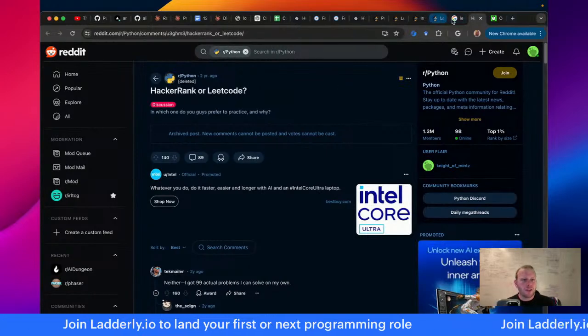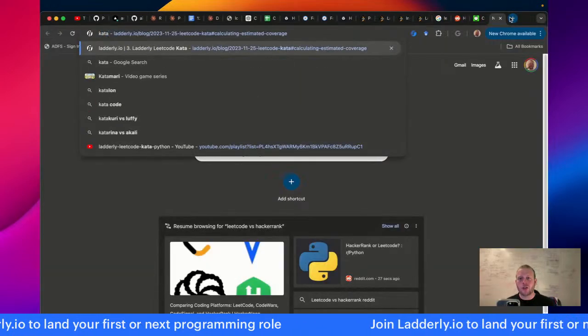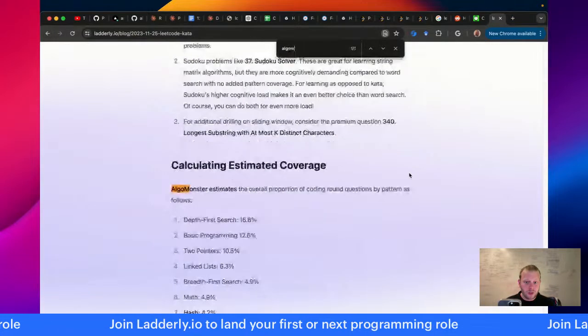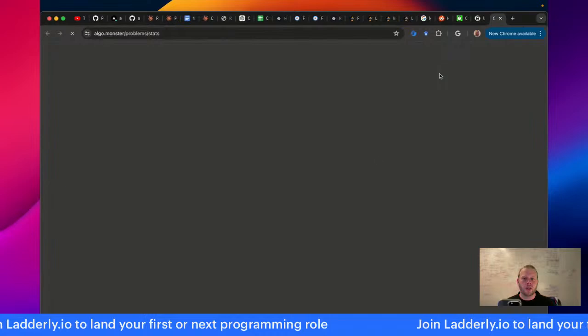Is the AlgoMonster analysis also? Let's go back and check on the kata. So the kata will be pointing you to LeetCode problems. Let's look at AlgoMonster.